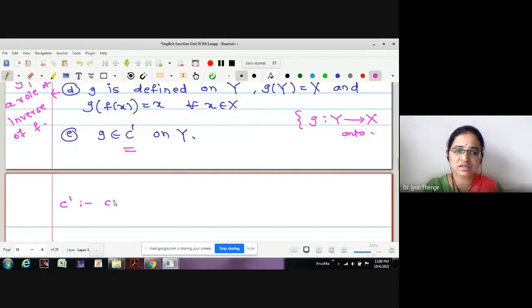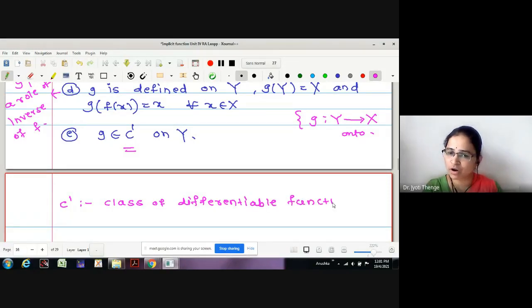C1 is the class of all differentiable functions whose derivative is continuous.